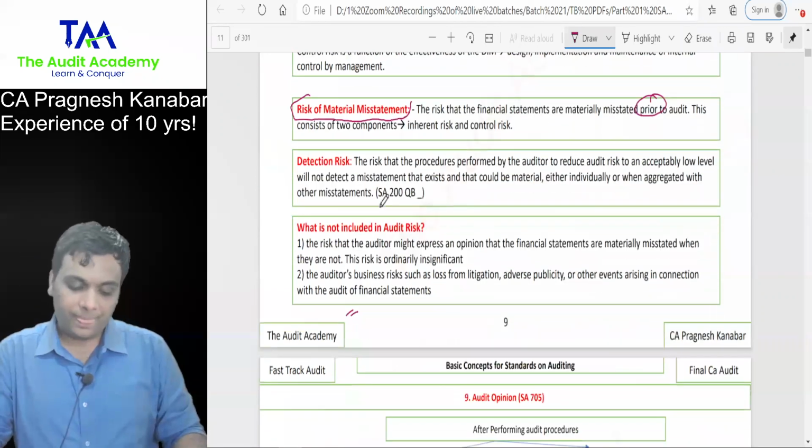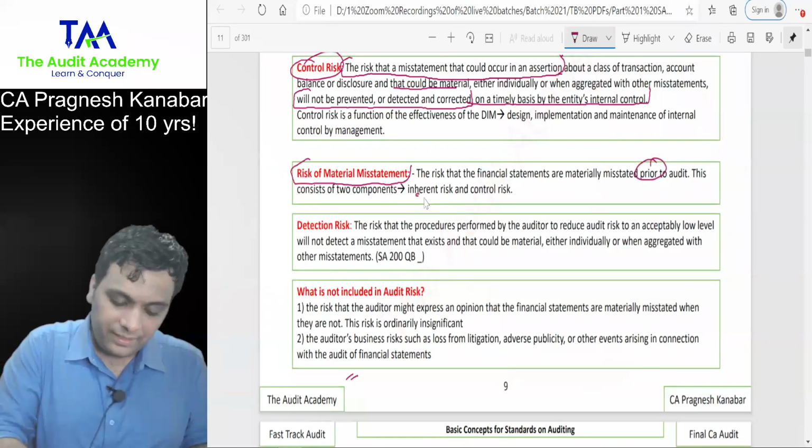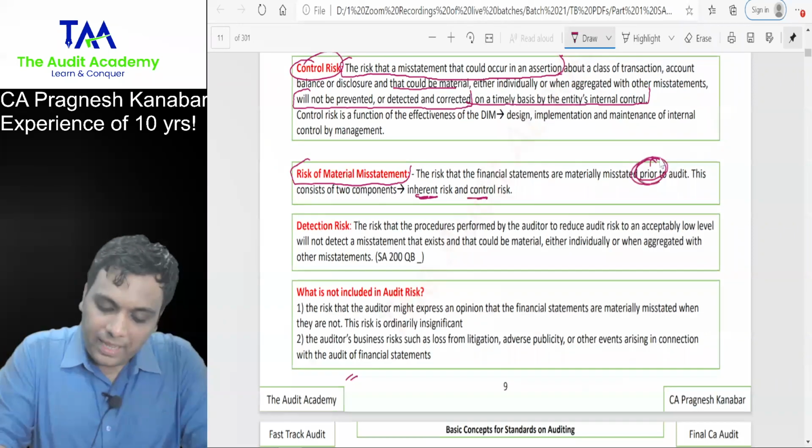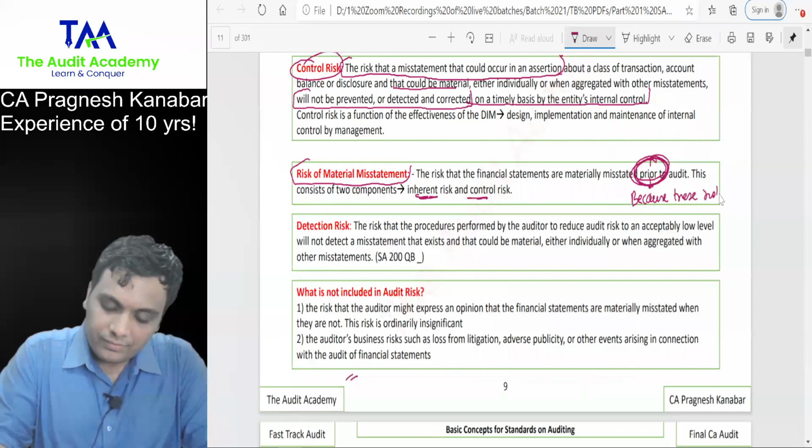Everyone over here. Risk of material misstatement consists of two components, inherent risk and control risk. But why have they written prior to audit? Because these risks are entity's risks.